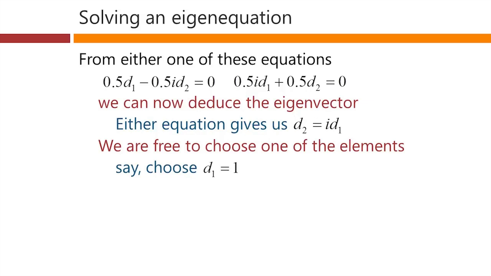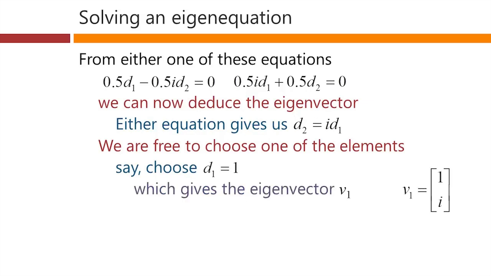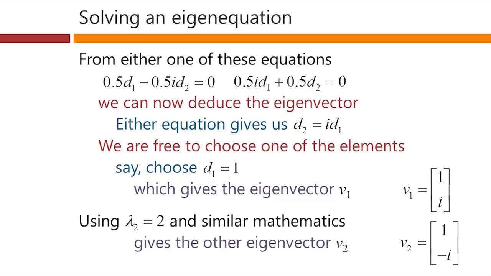So let's choose, say, d1 is equal to 1, which gives us the eigenvector v1 equal to (1, i). And similarly, if we went through the same process using lambda 2 equal to 2, we would get the other eigenvector, which would be (1, minus i).